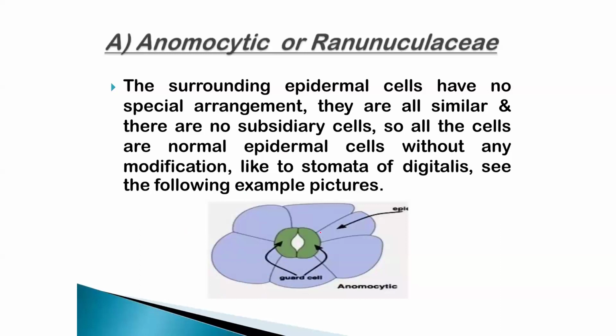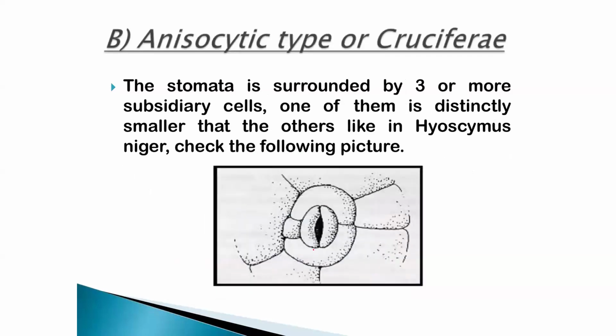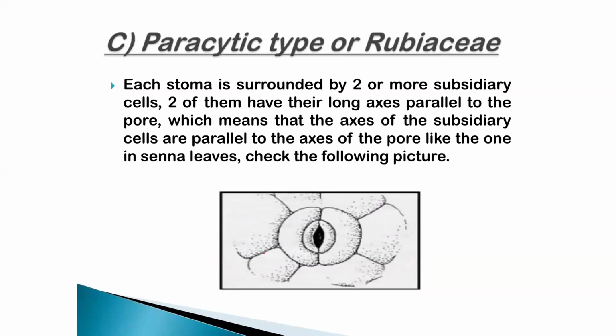Here we cannot differentiate the subsidiary cells. In anisocytic, the stomata is surrounded by 3 or more subsidiary cells, one of which is distinctly smaller than the other two, which are larger. So one is a smaller subsidiary cell and 2 are large, that is 3 of irregular size. In paracytic, each stoma is surrounded by 2 or more subsidiary cells, and 2 of them have their long axis parallel to the pore.